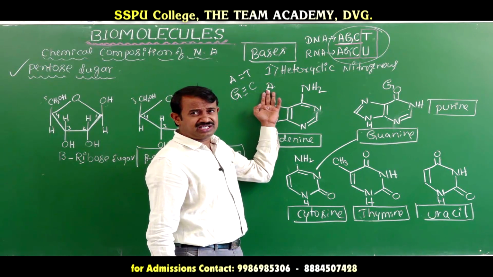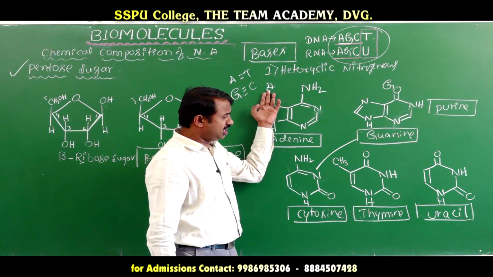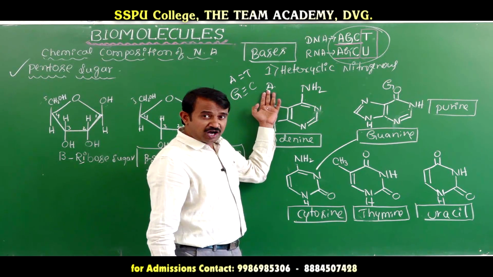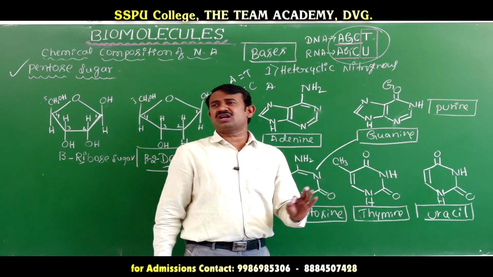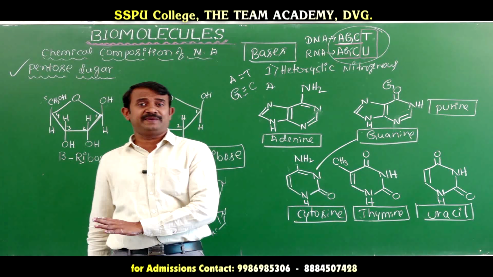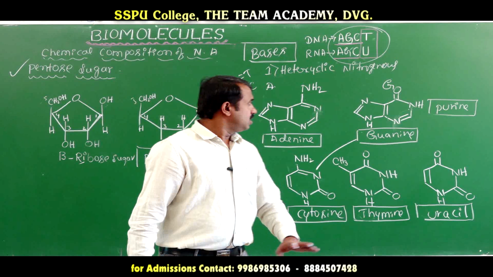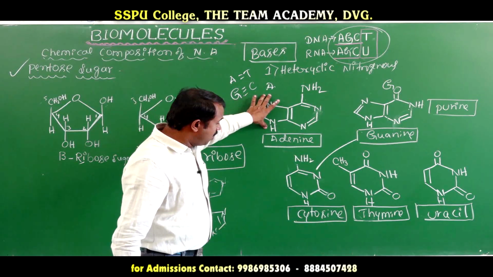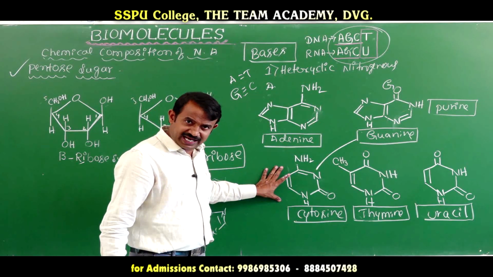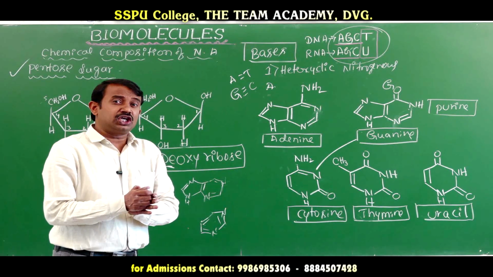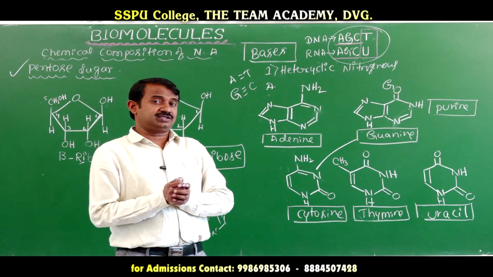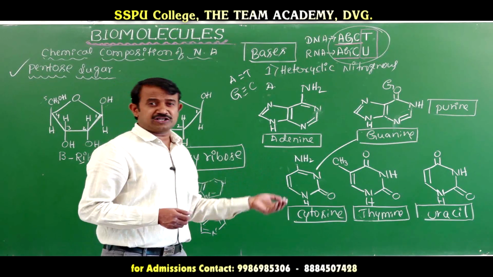Guanine and cytosine have three intermolecular hydrogen bonds in the formation of DNA. This is just the structure of purine and pyrimidine bases, with two cyclic rings and one cyclic ring. Next we will go for how to form the nucleic acid, nucleotide, and phosphoric acid.